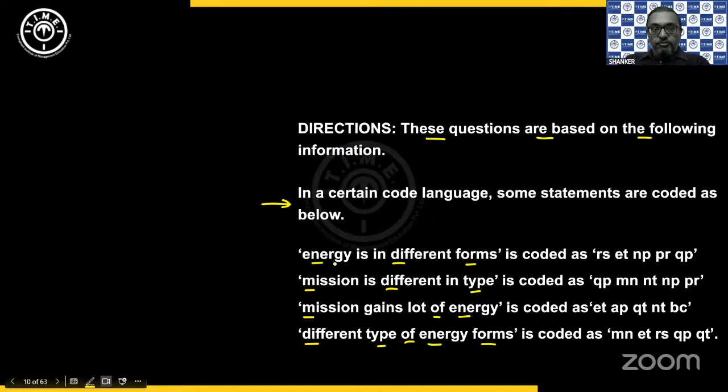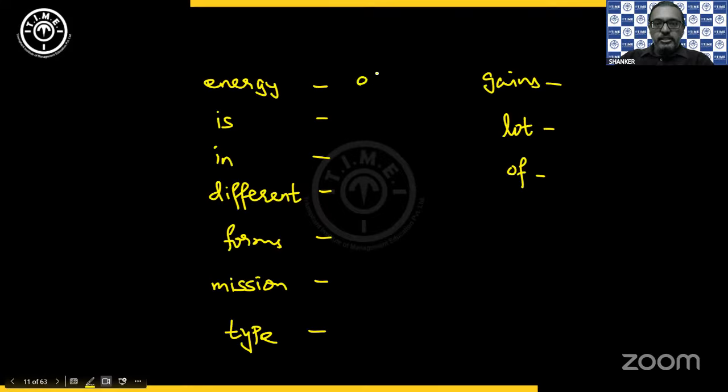So here we have energy. So energy is in different forms, right? So energy is repeated in first, third and last sentences. So RS is not there, ET is there, NP is not there, PR is not there, QP is not there. Okay, so it is ET. So for energy, it is ET.